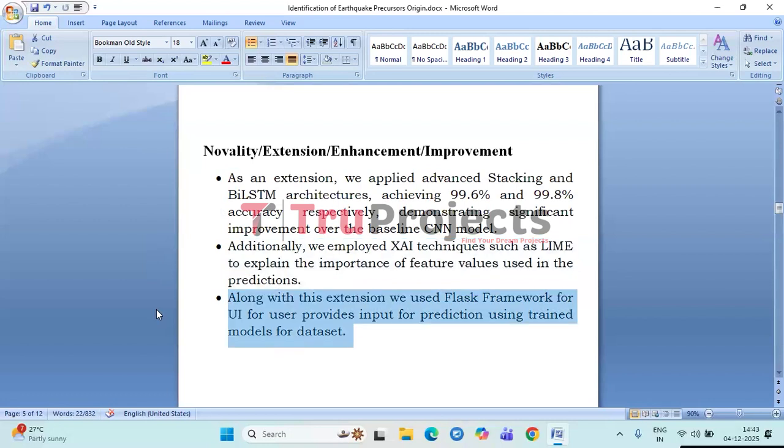Finally, a user-friendly interface was developed using the Flask framework, allowing users to input data and obtain predictions from the trained model in real time. This extension transforms the project from a purely experimental system into a practical, interactive tool suitable for real-world use.